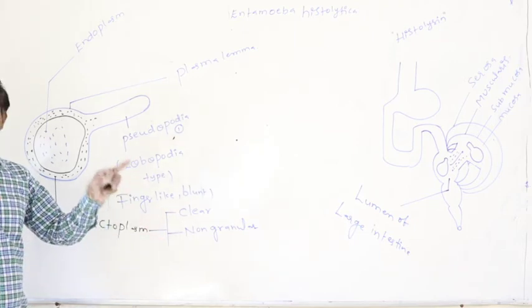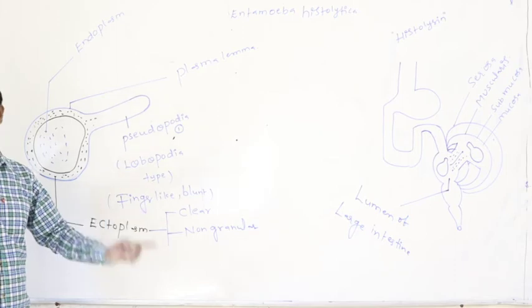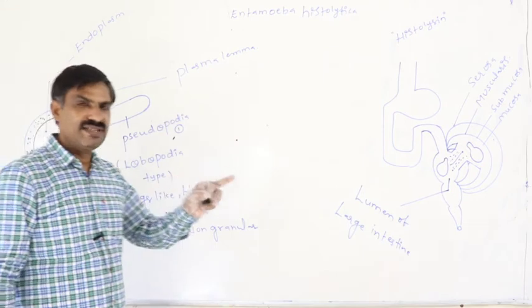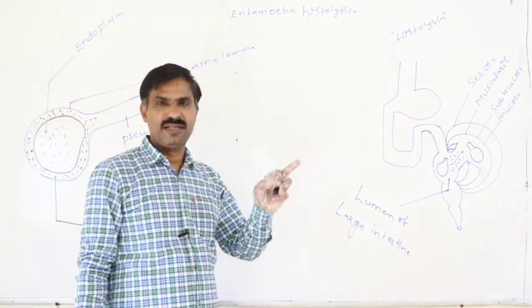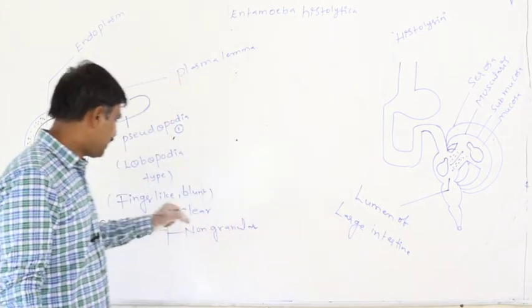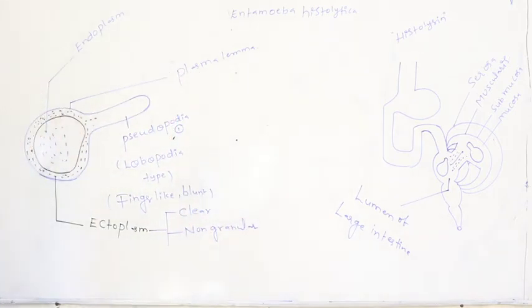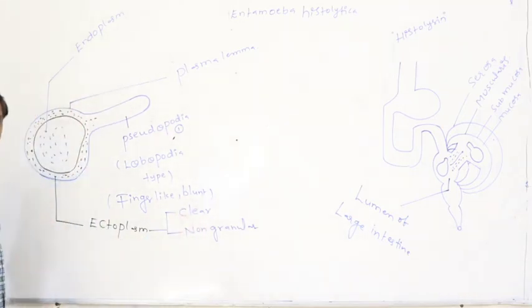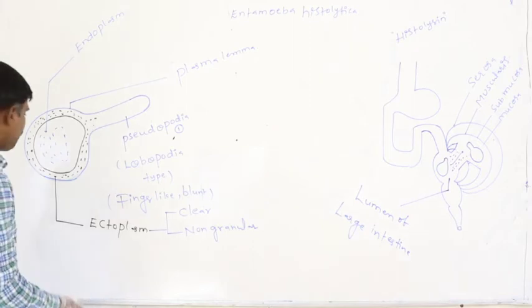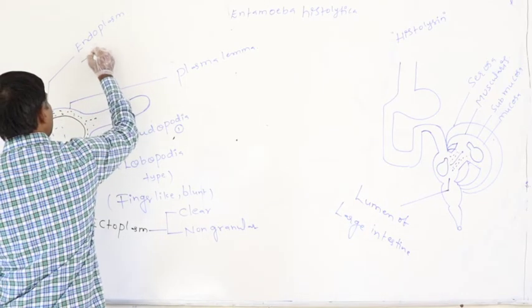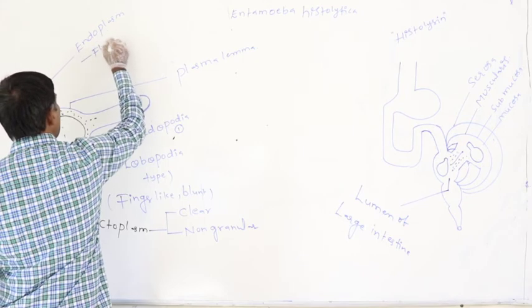It is very clear, in a purified state, without protein and without sticky substances. So it is clear and non-granular; here proteins are absent.